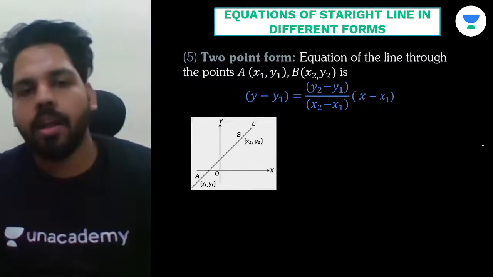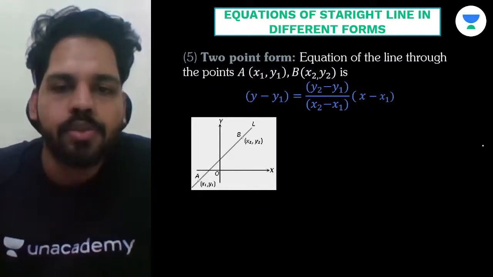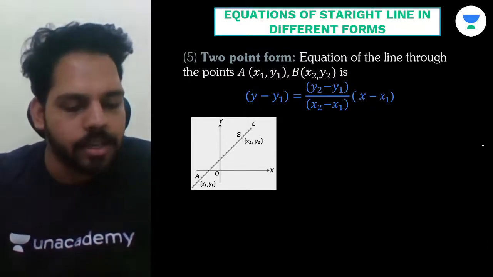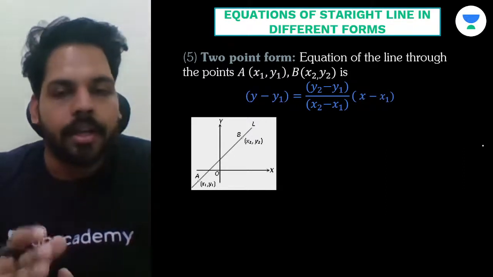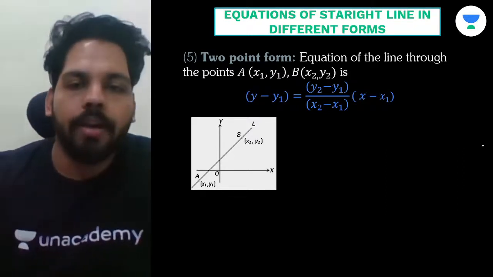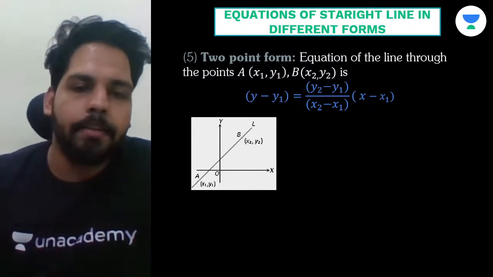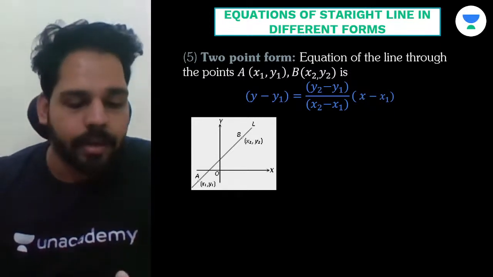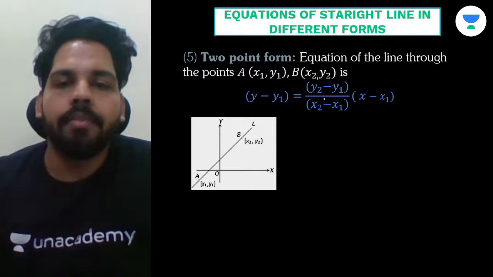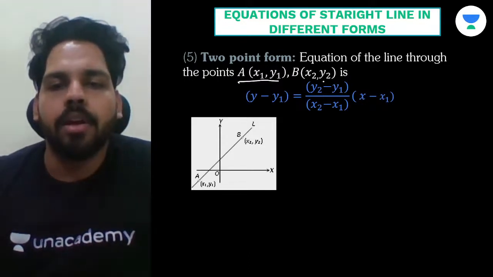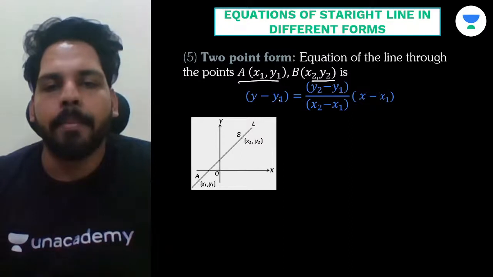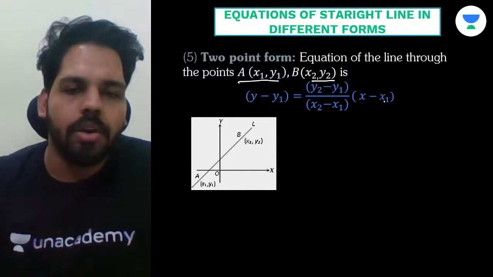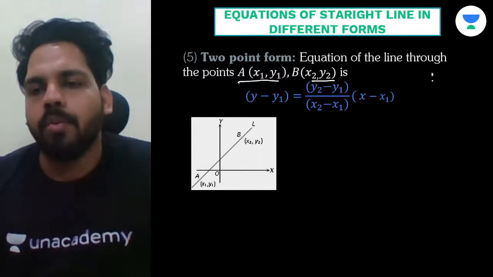Now the next form we have is the two point form. We have had the one point form, slope form, slope intercept form, and we have studied the intercept form. Now we have the two point form. If a line has two points like A and B, here x1 y1 and x2 y2, as per the diagram, then our equation will be y minus y1 equals y2 minus y1 upon x2 minus x1 into x minus x1. I'm going to show you with an example.